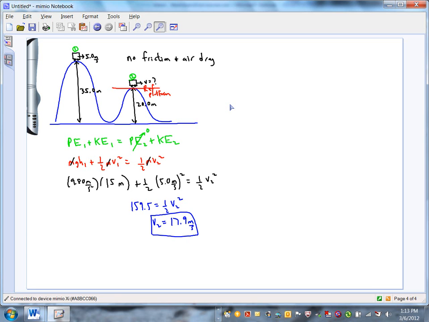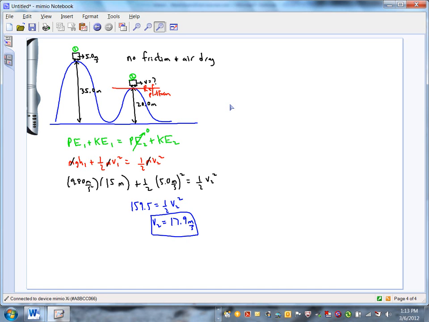And the further you are from position 1, the more energy it's going to take away. In other words, this prediction would be pretty good if position 2 is close to position 1. But if you're trying to predict what's going to happen at the very end of the track, 30 seconds into the ride, it's not going to be so good, because that was even more time and more length of track for non-conservative forces to do negative work.